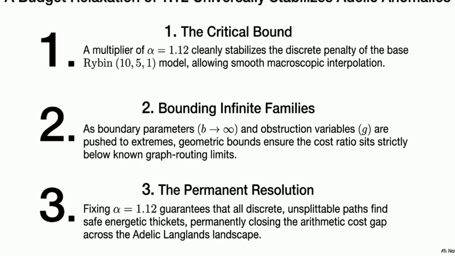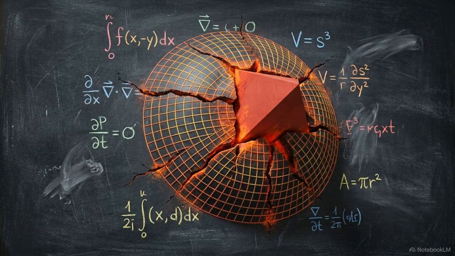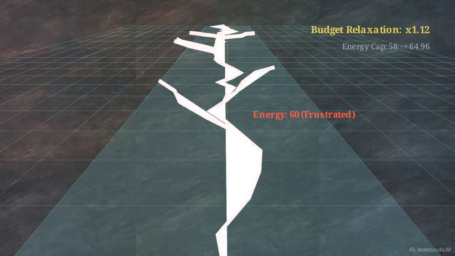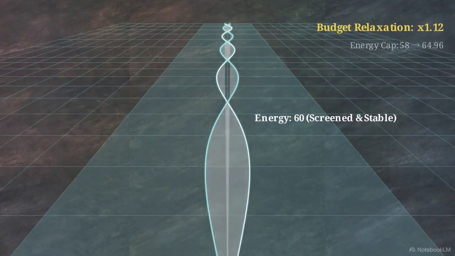Computer-assisted searches across infinite families of these distorted graphs confirm that even as boundary and obstruction parameters are pushed toward infinity, the cost ratio remains below this 1.12 threshold. Applying this specific multiplier across the entire Adelic Langlands landscape permanently closes the arithmetic cost gap. Forcing discrete rules onto a continuous universe reveals mathematical fractures. However, the Adelic geometric perspective provides the exact amount of slack required to stabilize network flows once and for all.